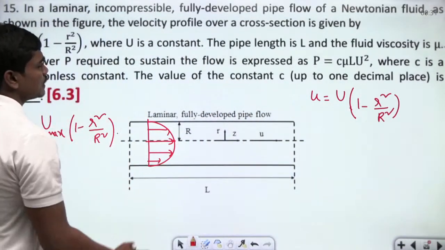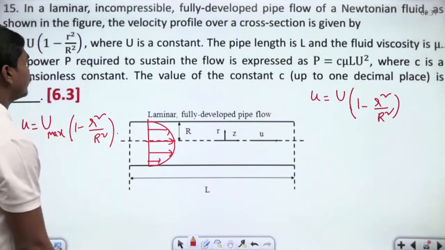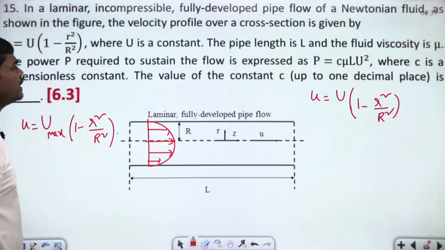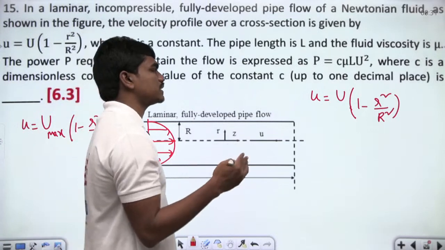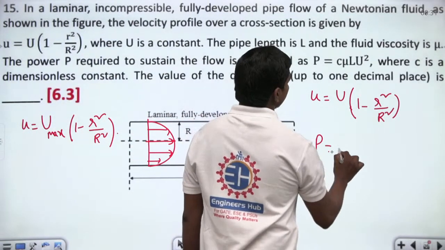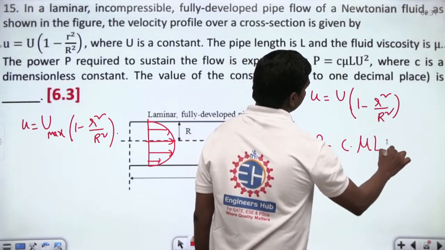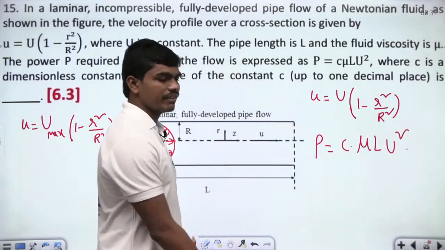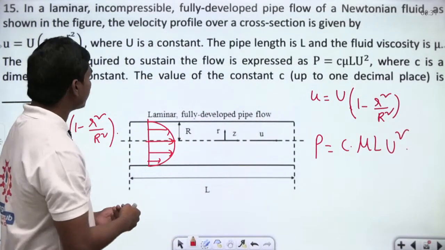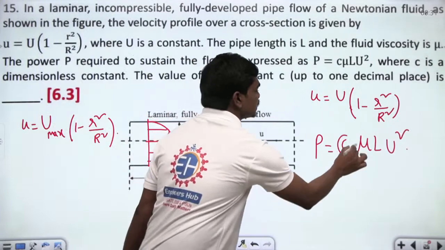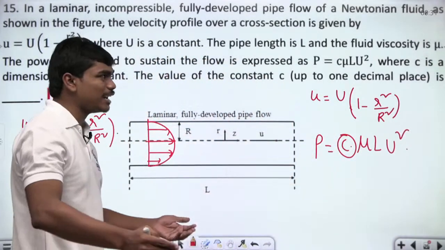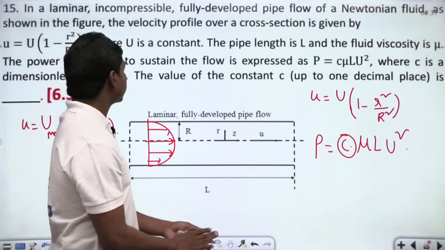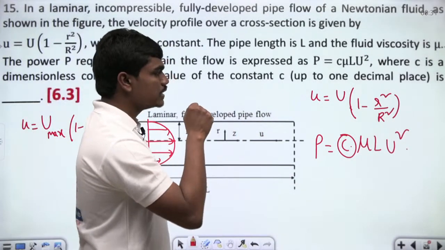Fine, so this is what you have. The pipeline is of length L and the fluid viscosity is mu. The power P required to sustain the flow is expressed as P is equal to C times mu L U square, where C is a dimensionless constant. So they are asking what is the value of this constant C.